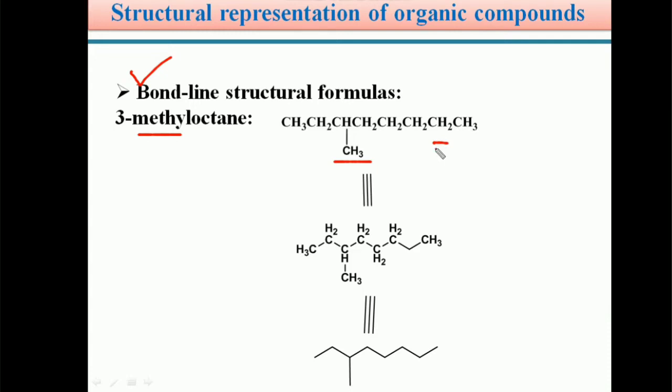And also you can write this structure in the condensed form in this manner: CH3, CH2, CH3, CH2. At the third carbon there is a methyl group, CH, and this is the CH3. This is the 3-methyl group, and this CH group is attached to 1, 2, 3, 4 CH2s.